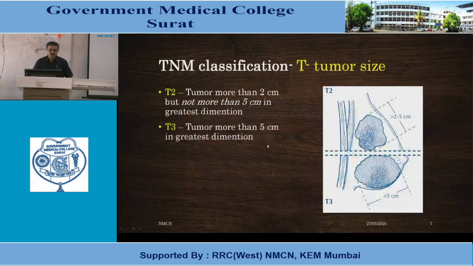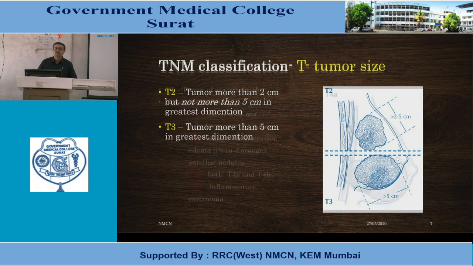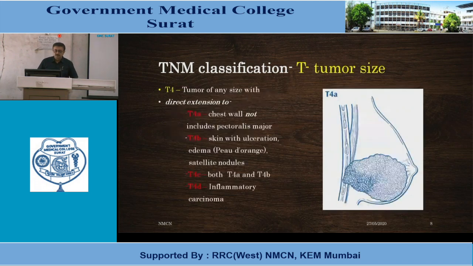T2 stands for tumor more than 2 centimeter but not more than 5 centimeter. So 2 to 5 centimeter. T3 stands for tumor more than 5 centimeter in greatest dimension. T4 is a tumor of any size but with involvement of skin or chest wall.